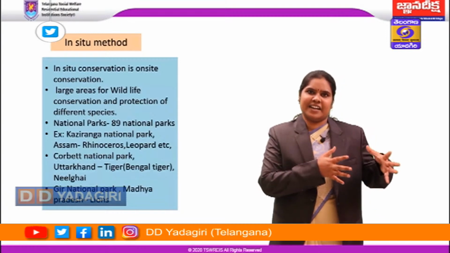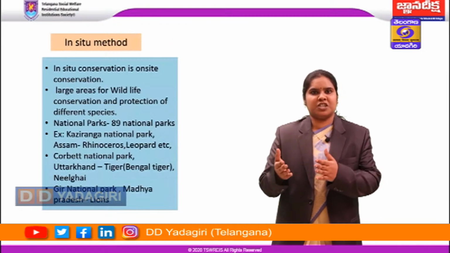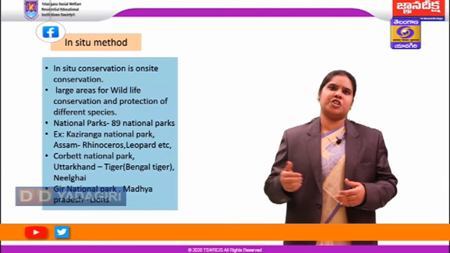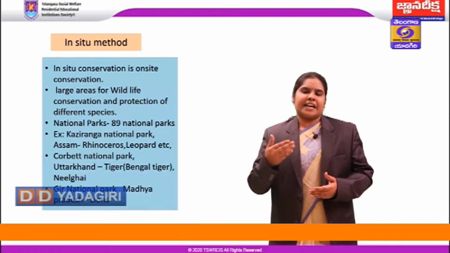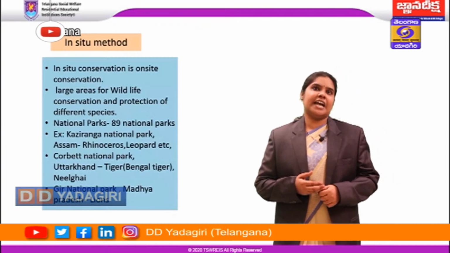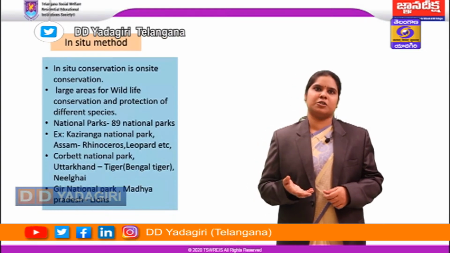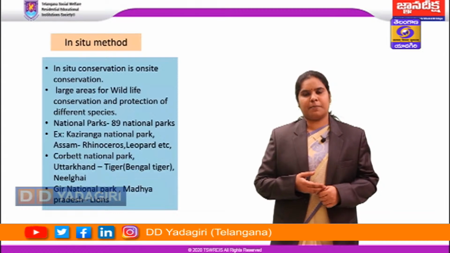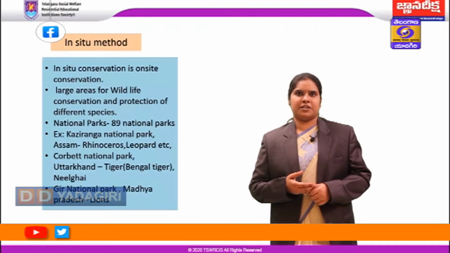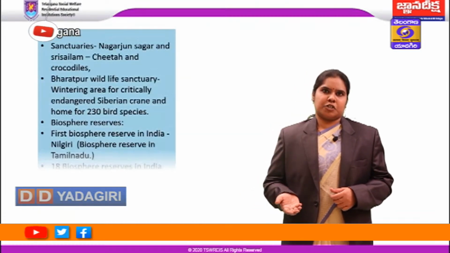It involves setting aside larger areas of wildlife conservation for the protection of different species, mainly the lions, tigers or the animals which fall under the rare and endangered categories. It is actually studied under different headings, the first one being the national parks. In India, there are at least 89 national parks now. The famous ones are Kaziranga National Park in Assam, which protects the one-horned rhinoceros and leopards, Corbett National Park in Uttarakhand, which is famous for the Royal Bengal tiger and nilgai, and Gir National Park in Madhya Pradesh, which protects the lions.